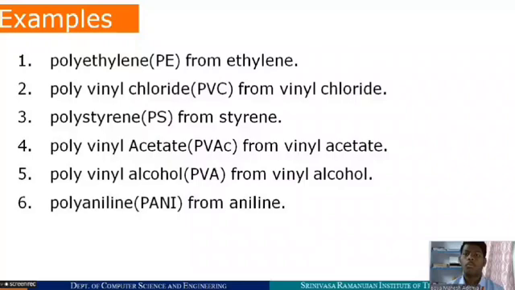Their examples are polyethylene from ethylene, polyvinyl chloride from vinyl chloride, polystyrene from styrene, polyvinyl acetate from vinyl acetate, polyvinyl alcohol from vinyl alcohol, and polyaniline from aniline. These are the examples of chain growth polymerization.